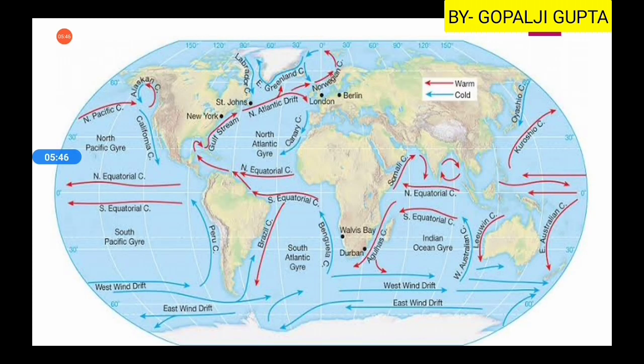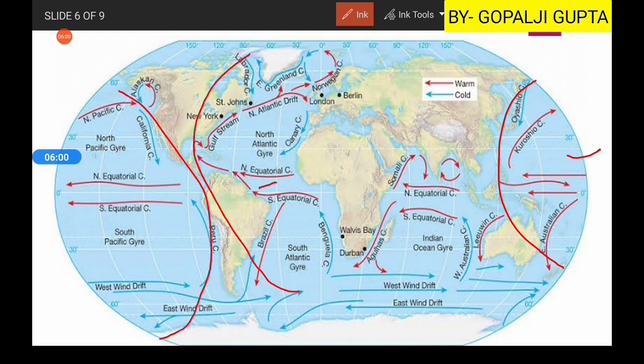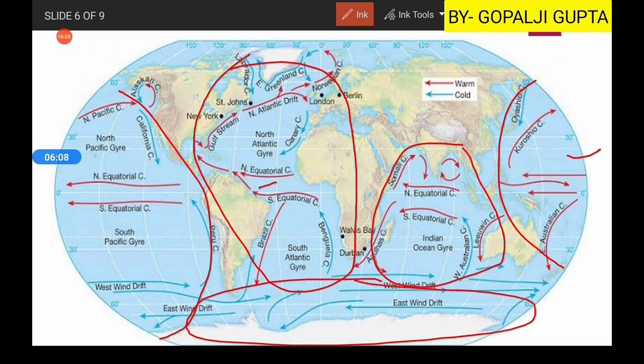So okay, this is your Earth, and you know there are 5 oceans: the Pacific Ocean, Atlantic Ocean. Pacific Ocean covers from here up to here. Then here you have the Atlantic Ocean, this one. Then you have the Indian Ocean, the Southern Ocean, and you have the Arctic Ocean here. Definitely I have given these names according to the decreasing size of the oceans: Pacific, Atlantic, Indian, Southern Ocean and the Arctic Ocean.